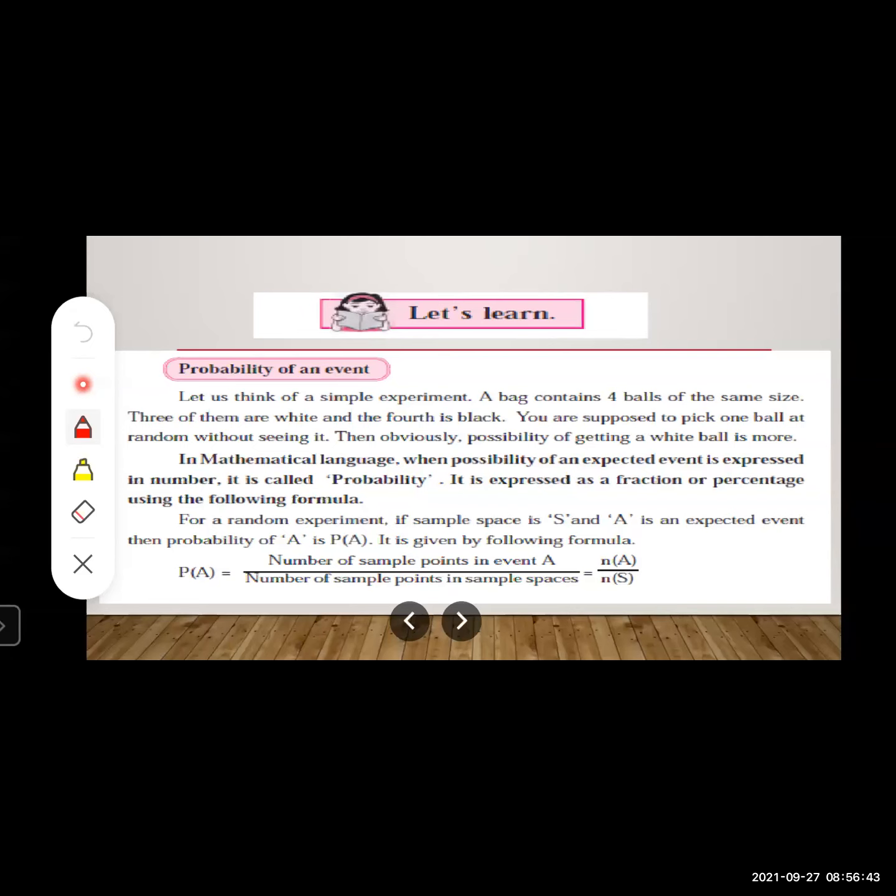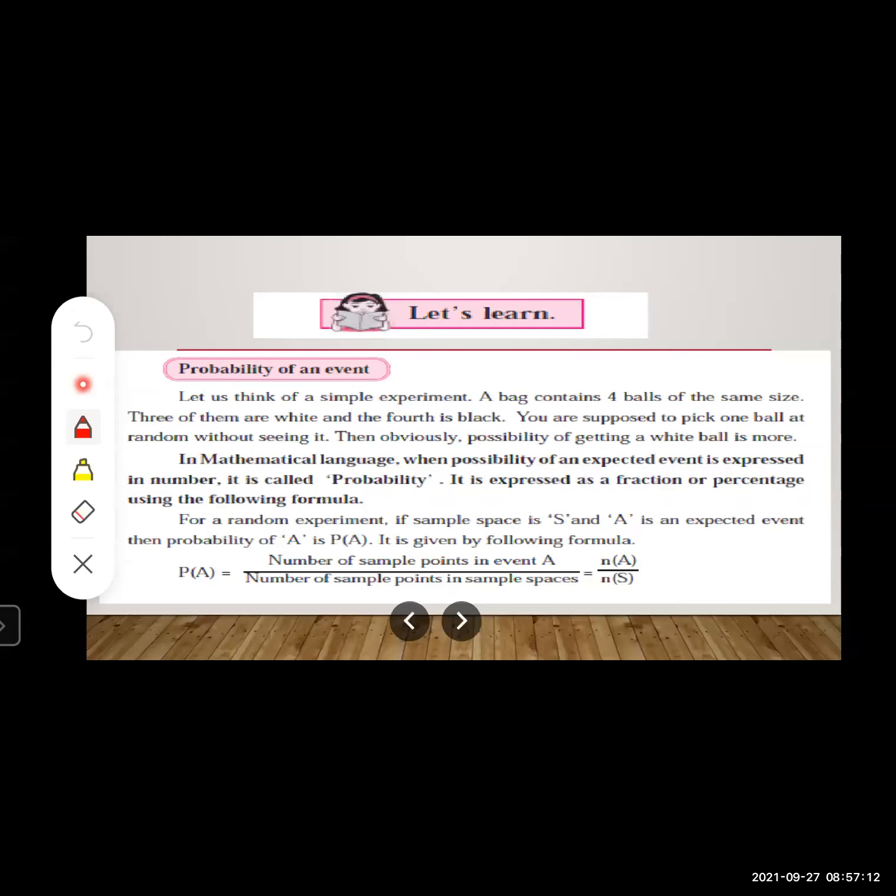For a random experiment, if the sample space is S and A is an event, an expected event, then the probability of A, P(A), is given by the following formula. P(A) is equal to the number of sample points in the event A upon the number of sample points in the sample space. That is nothing but n(A) upon n(S).